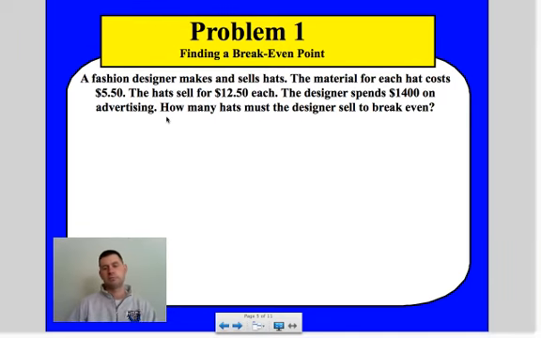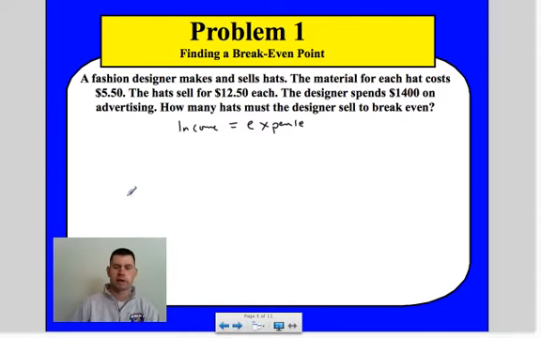So what does it mean to be breaking even? Well, it means that our income is equal to our expense. When we spend money or we make money, that's either going to give us a positive amount of money or a negative amount of money, depending on how much we spend and sell. So that's the big question: where do we break even? Where do I make just as much as I'm spending?